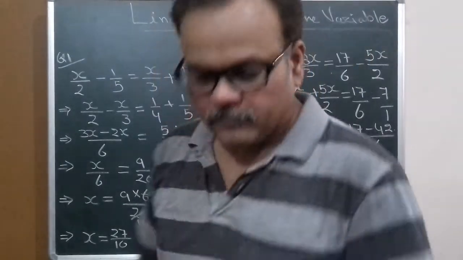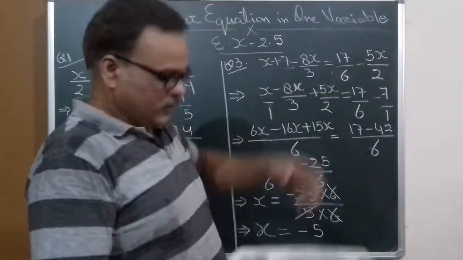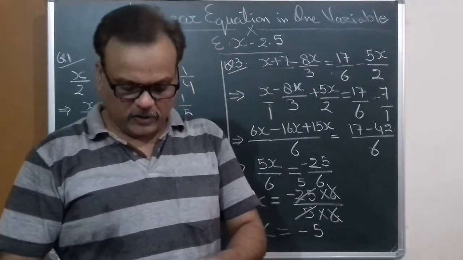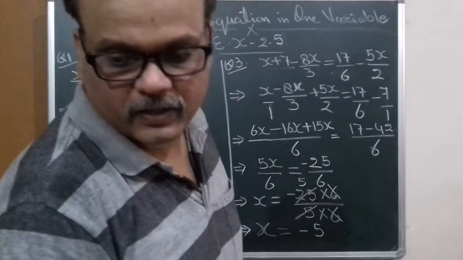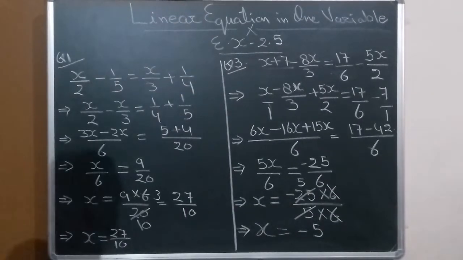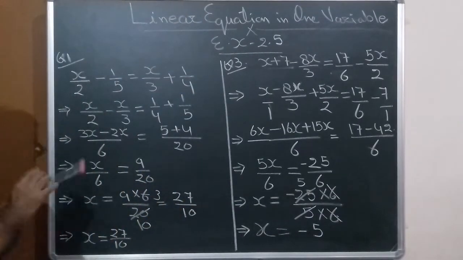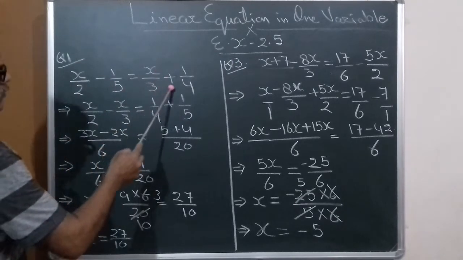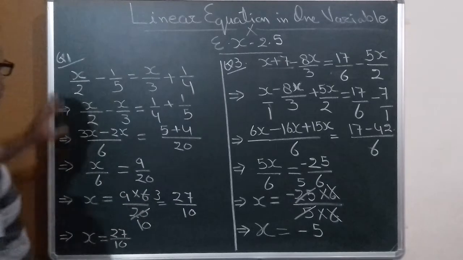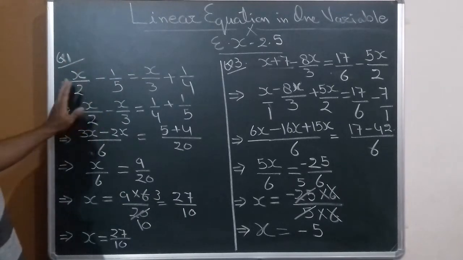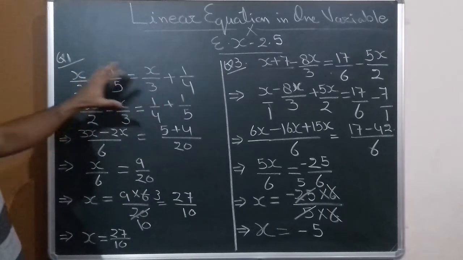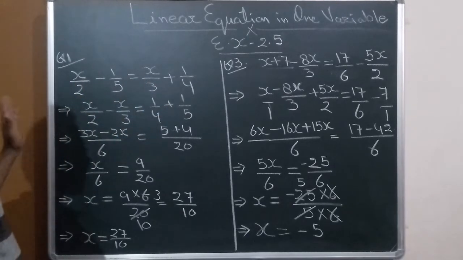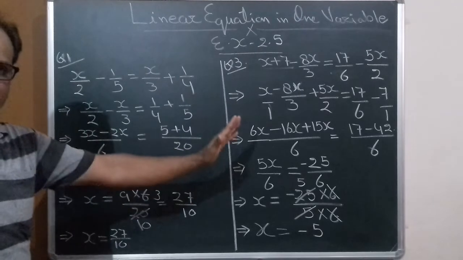Now student, exercise 2.5, question number 1. Now these are very simple linear equations you have to solve. These are in the form of fractions. Now see, first question is x upon 2 minus 1 upon 5 is equal to x upon 3 plus 1 upon 4. Now on both sides, in LHS and RHS, the variable and the constant are there. So we have to take the variables on one side and the constants on the other side.